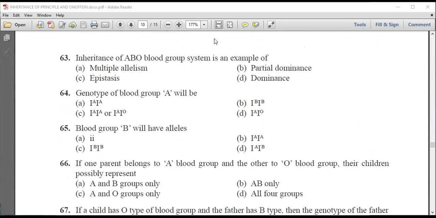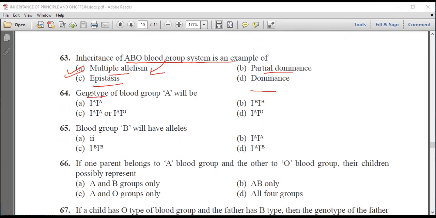Now next question is, inheritance of ABO blood group system is an example of multiple allelism, partial dominance, epistasis, or dominance. Now we know that ABO is an example of multiple allelism, where multiple genes show their effect.